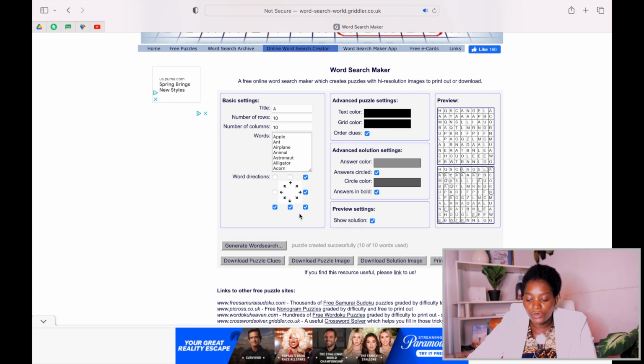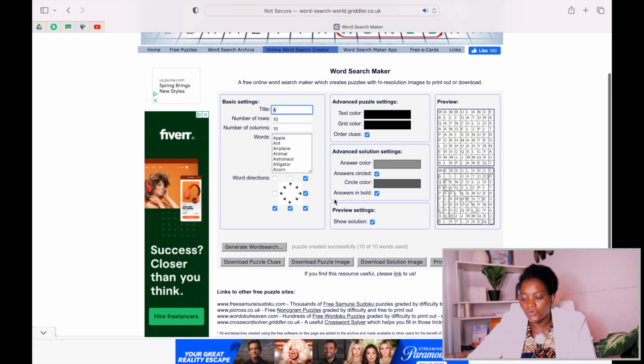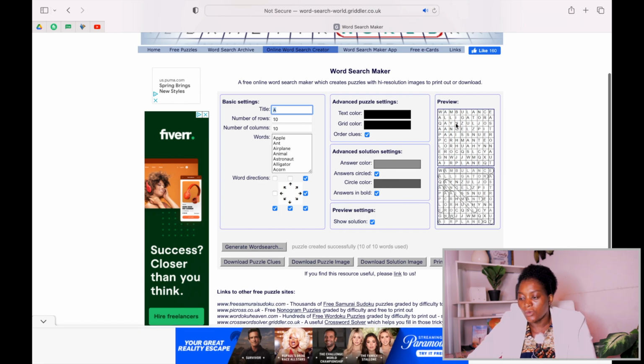So after you are done, you come here, generate. When you click on it, it's going to generate it for us. And then this is our word search, this is our solution. You just come here and you download the image, and it's going to download it for you, and then you also download the solution. So we now have our image and our solution. You make sure you do it for all your words. So now this is A, you go to B, C, D. So you go now to all your words and generate them.